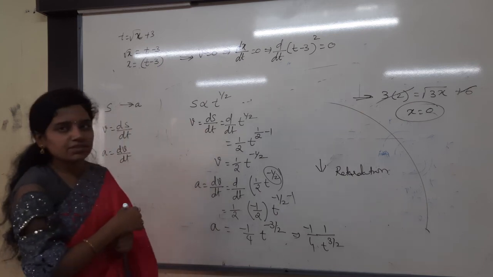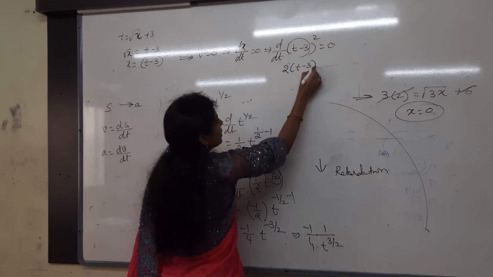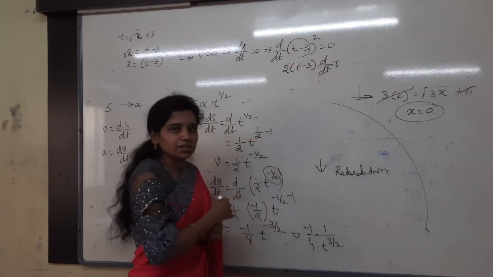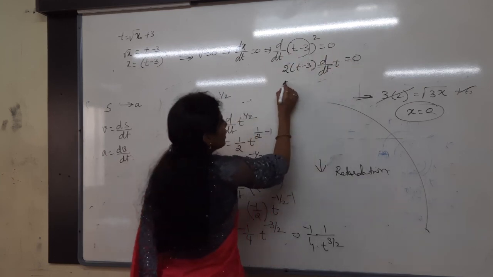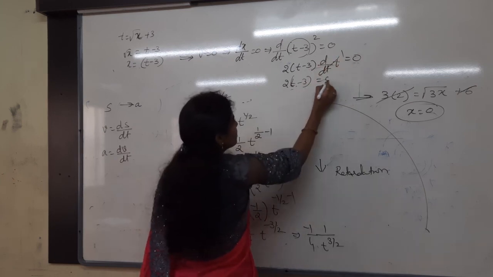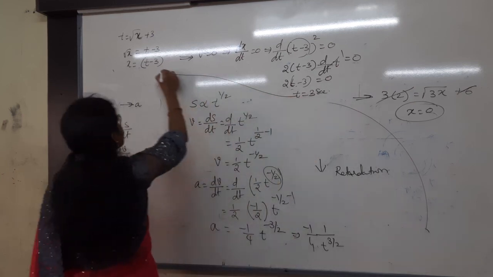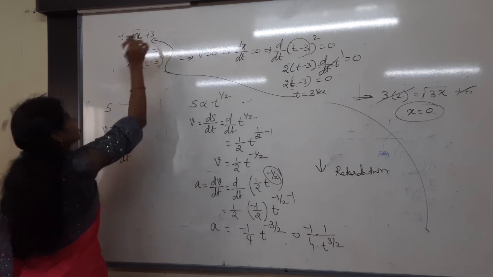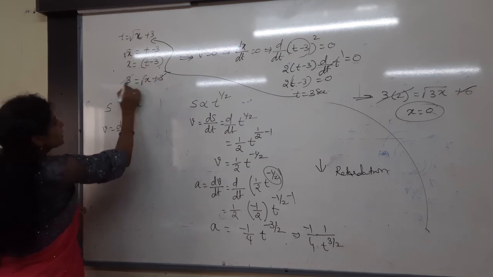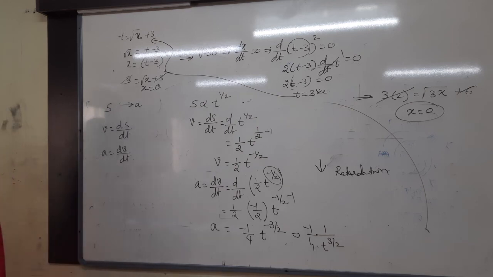How to do the differentiation for the square function? What do you have to consider this as? x. So that 2 into t minus 3 into d by dt of, which is remaining here? t is remaining. t you have to take. That is equal to 0. Then 2t minus 3 into this will be how much? 1. That is equal to 0. Then t is equal to how many seconds? 3 seconds. Substitute that t equals 3 seconds in the first equation. Then 3 is equal to root x plus 3. 3 gets cancelled. x is equal to how much? 0. Understand, right, everybody? The same problem we have done already.